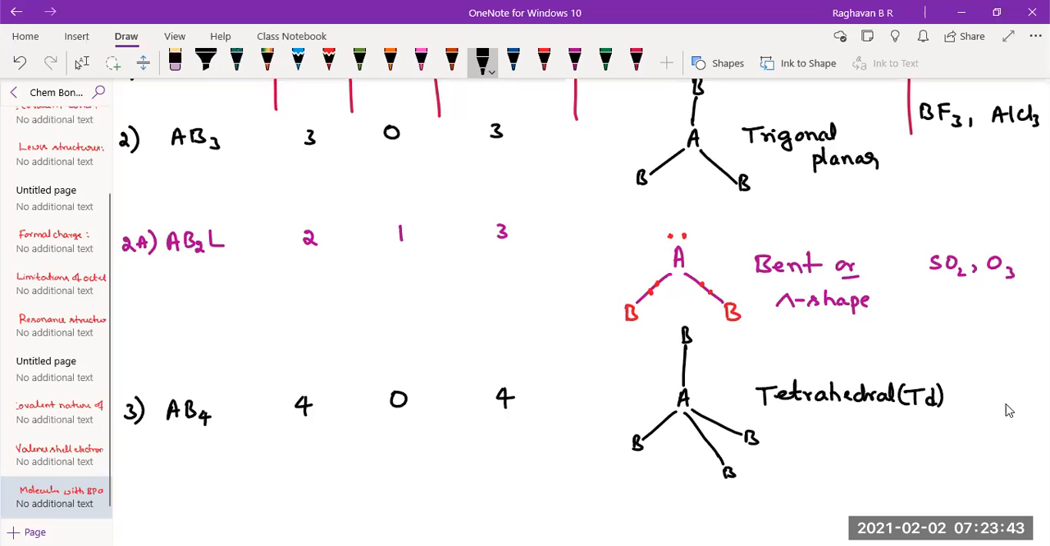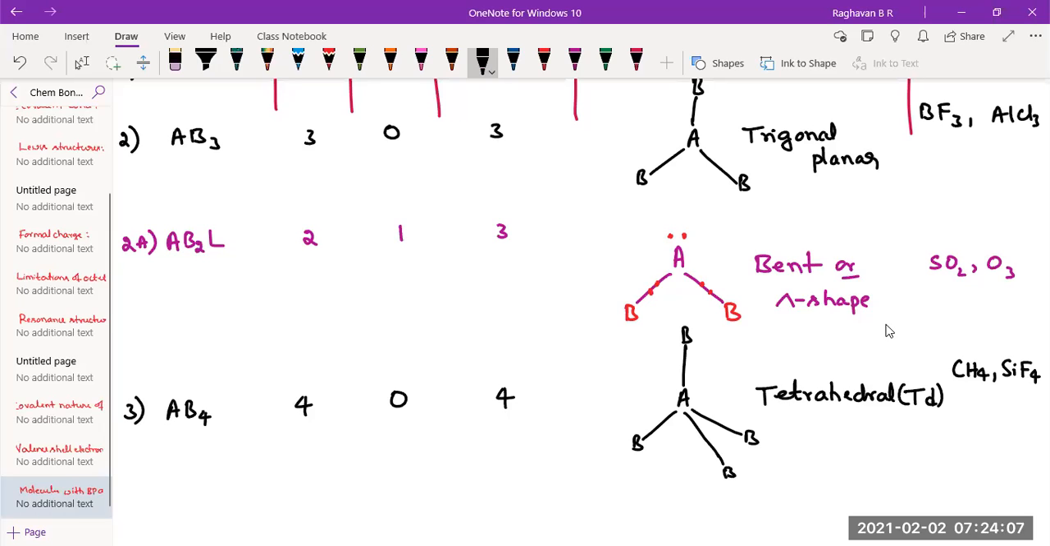Tetrahedral tree. Okay, so this example could be methane, carbon tetrachloride, SiF4, silicon tetrafluoride, like that. Any singly bonded carbon in hydrocarbons will be tetrahedral actually. So this is regular geometry.